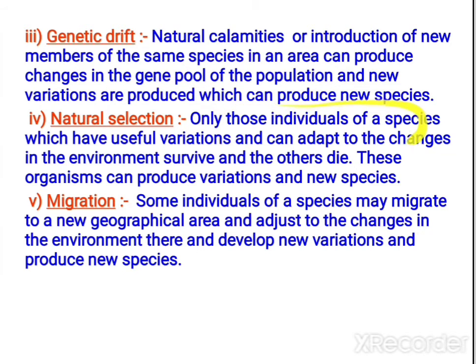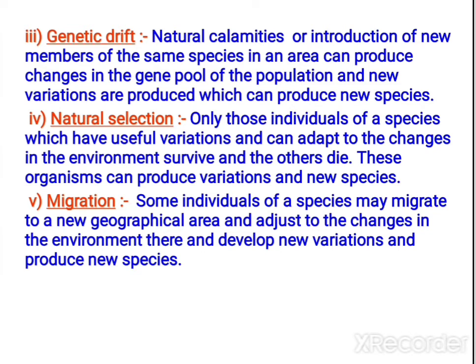And the other one is natural selection, what we studied in the first diagram. So nature favors the useful variations, because when there were red beetles and green beetles, the green beetles got selected because they were camouflaging with the leaves. That's why they were not eaten by the predators. So like that, nature favors the favorable changes. That we call natural selection. And the other one is migration.